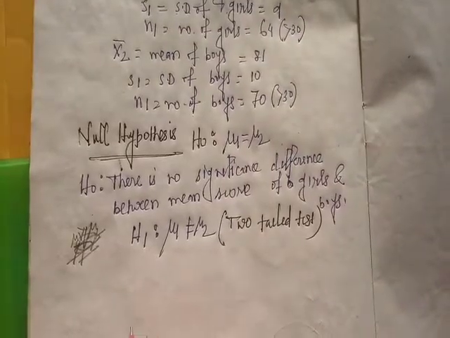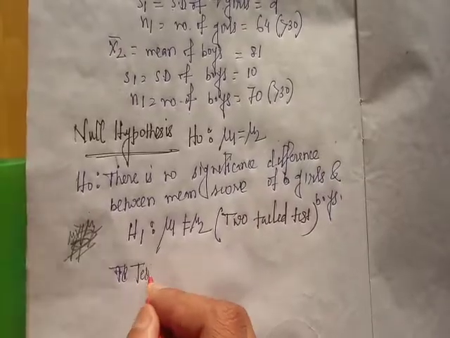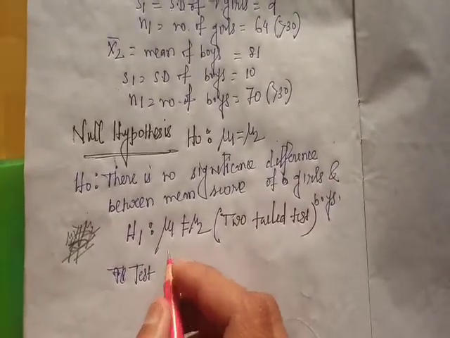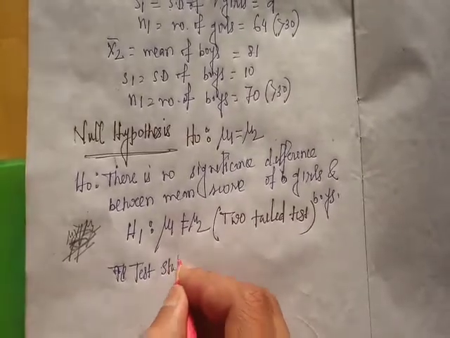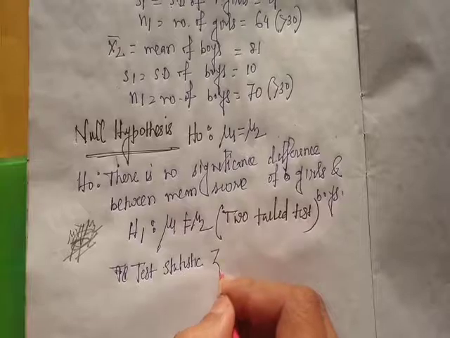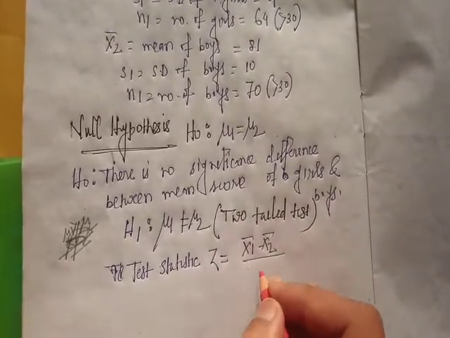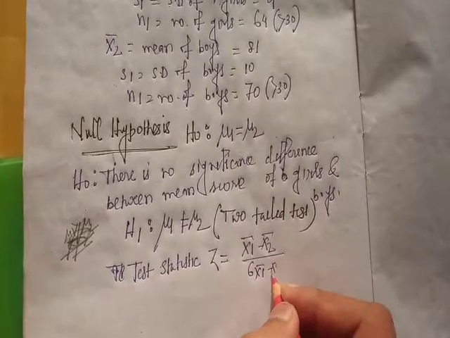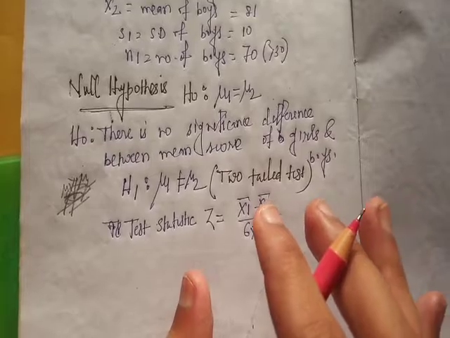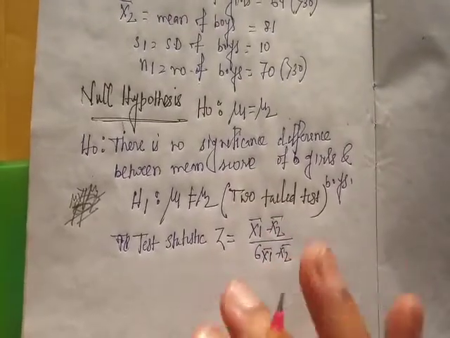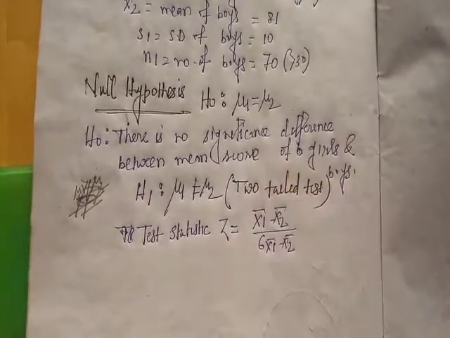So the test statistic for a large sample test is Z. We use the Z test for a large sample test. So the test statistic Z equals x1 bar minus x2 bar divided by sigma of x1 bar minus x2 bar, where sigma of x1 bar minus x2 bar is the standard error of the difference of two means.